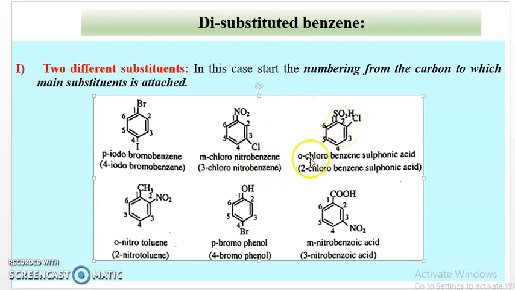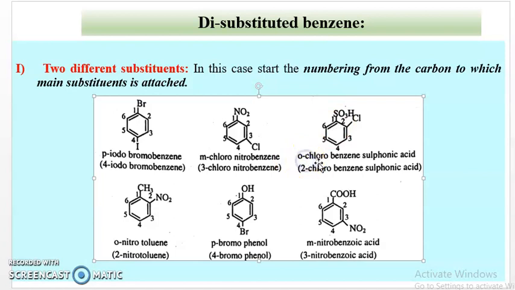Then next is ortho-chlorobenzene sulfonic acid. In this, benzene sulfonic acid is the parent compound, the SO3H, that is the sulfonic acid group, is the main substituent, and chlorine is the other substituent. Therefore, it is at the ortho position with respect to the SO3H group.